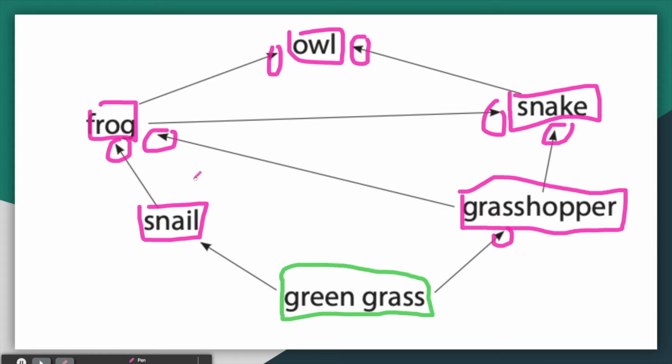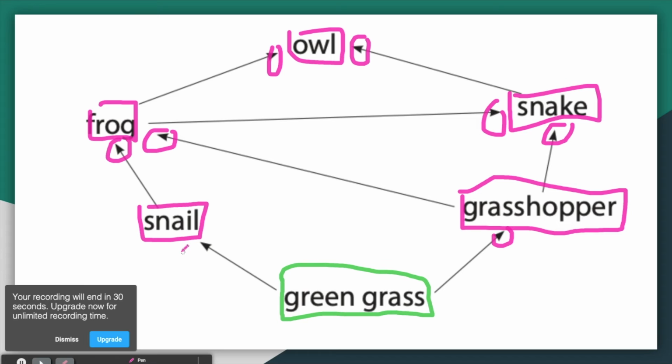We have identified our producers and our consumers. Earlier, I said there are different types of consumers. For example, consumers who only eat plants, like the snail and grasshopper, are known as herbivores. These 2 organisms are herbivore consumers because their diet mainly consists of grass. Now the frog, the snake, and the owl, who eats either a snail, grasshopper, or the owl who eats the frog and the snake, they are examples of carnivores.